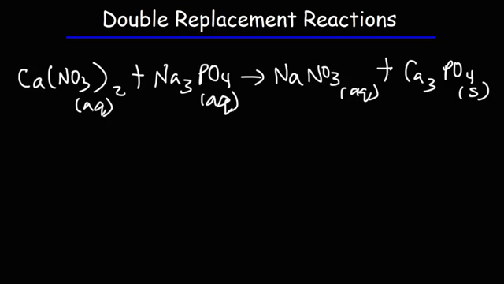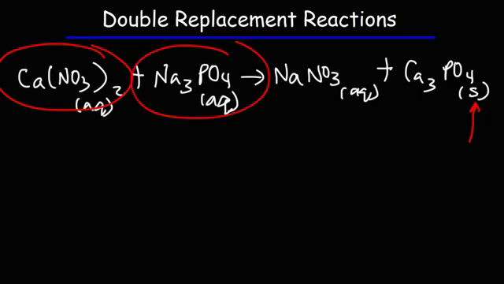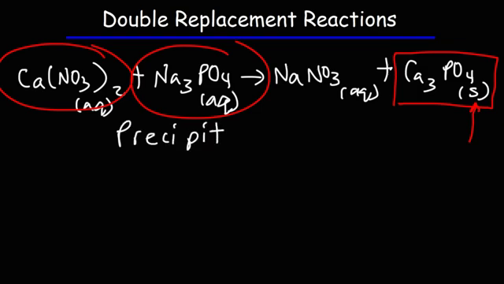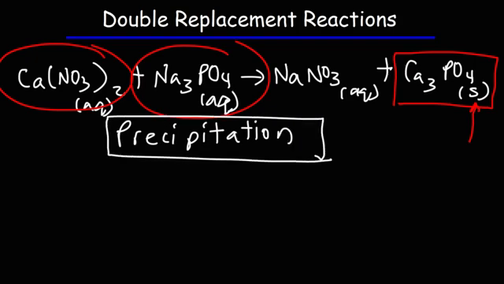Now this reaction will be visible. The other reaction is not visible because everything was in the aqueous phase. But for this one, notice that we get a solid product. Whenever you mix two aqueous solutions and it produces a solid product, then the double replacement reaction has another name, and that name is a precipitation reaction. Calcium phosphate precipitated out of the solution. So this is an example of a precipitation reaction. You may learn this later if you haven't learned it already, but at least now you know what it is.